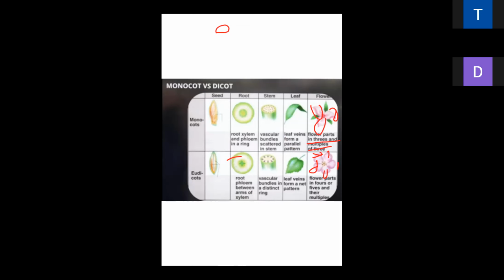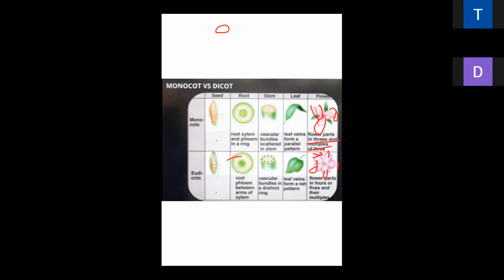This is the end of this topic. Monocot and dicot. Monocots have a single cotyledon. Dicots have double cotyledons. They have the vascular xylem and phloem in a ring structure, with the phloem between the arms of the xylem.